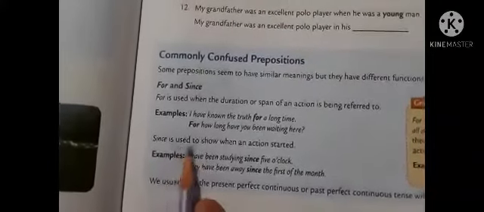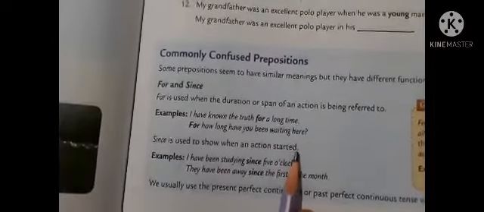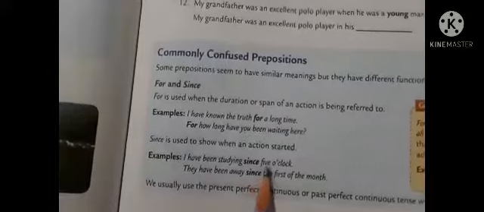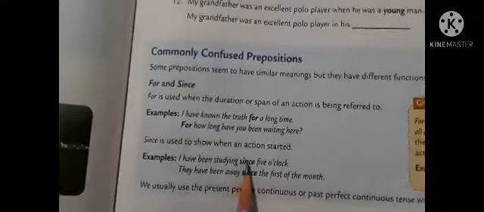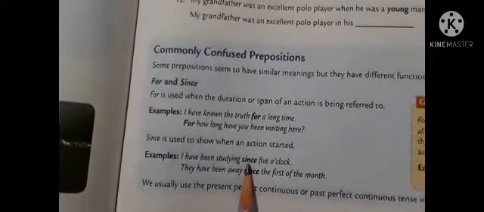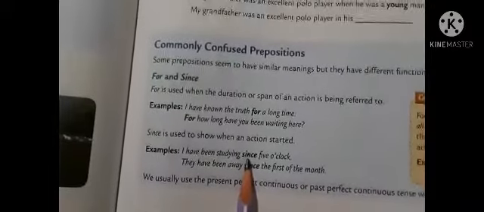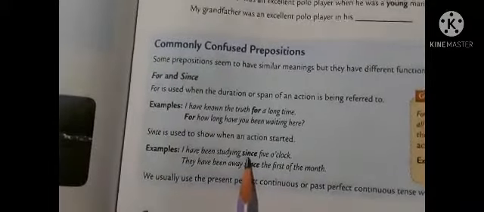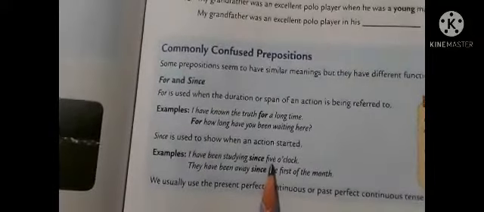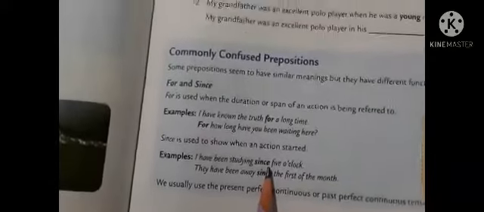Since is used to show when an action started. For example, I have been studying since 5 o'clock. Here the preposition since refers to a time, but here it shows a definite time, a particular time, that is 5 o'clock. An action began at 5 o'clock. Okay.